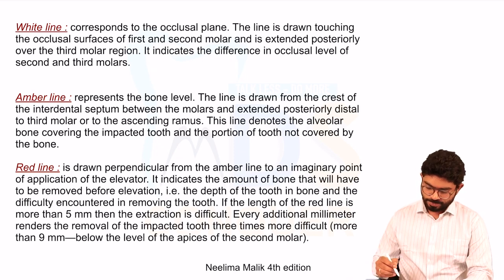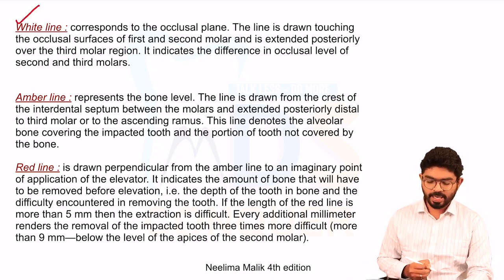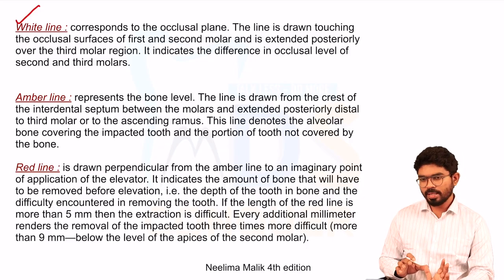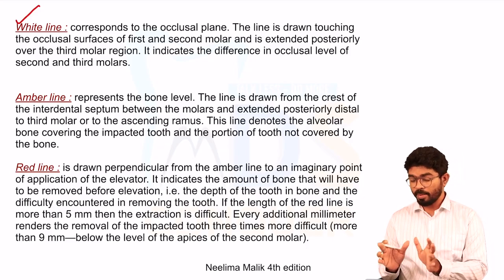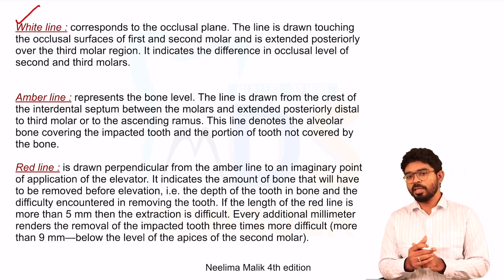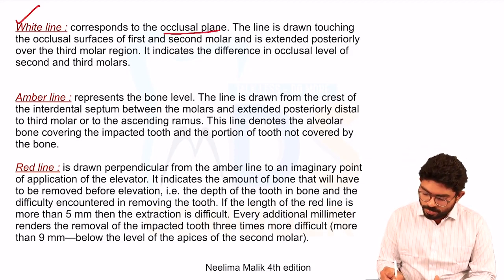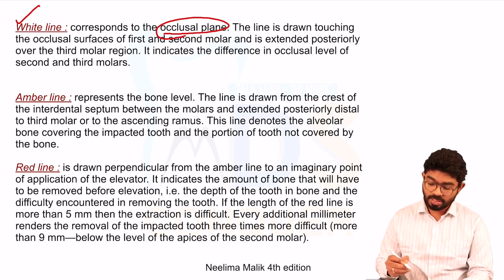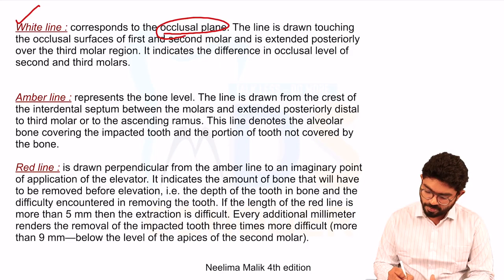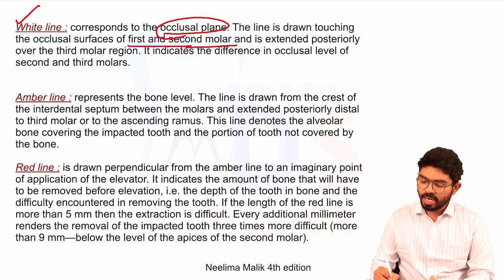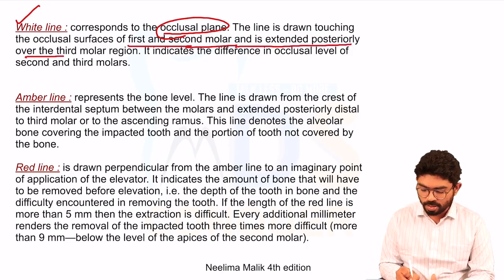Coming to the white line, the first one. As we have already seen in the radiograph in the last slide, it corresponds to the occlusal line. What occlusal line? A line that is drawn touching the occlusal surface of the first and second molar and extended posteriorly over the third molar.